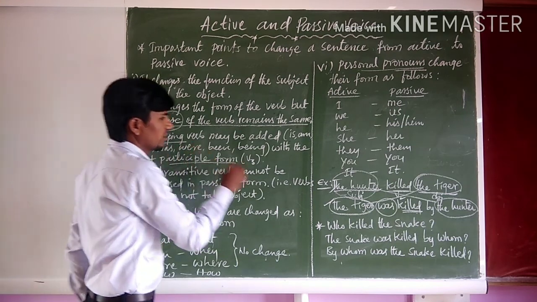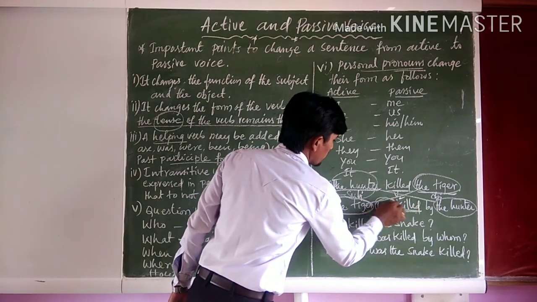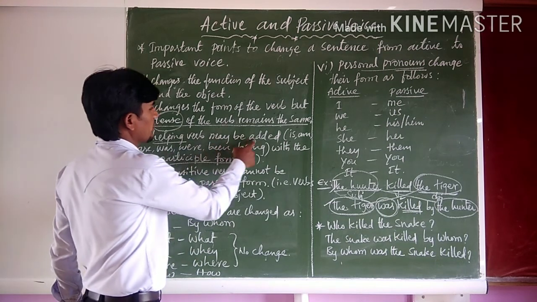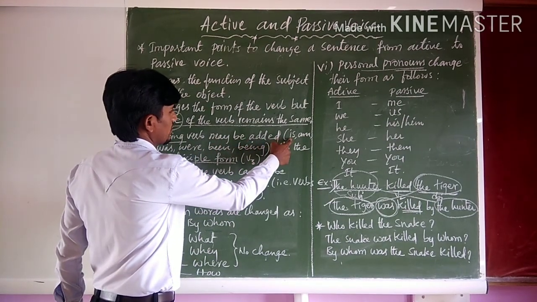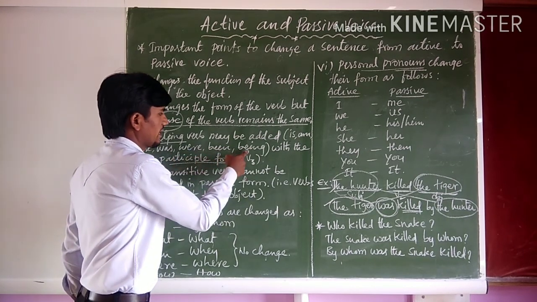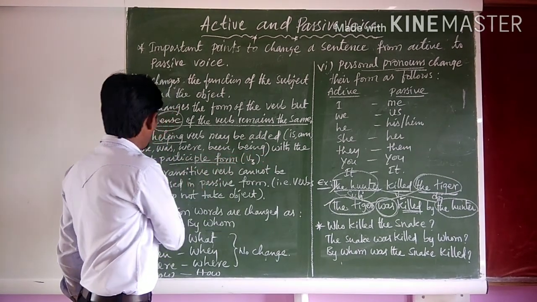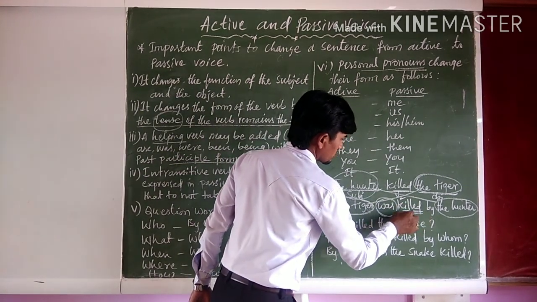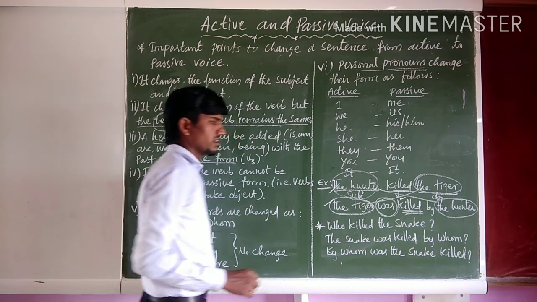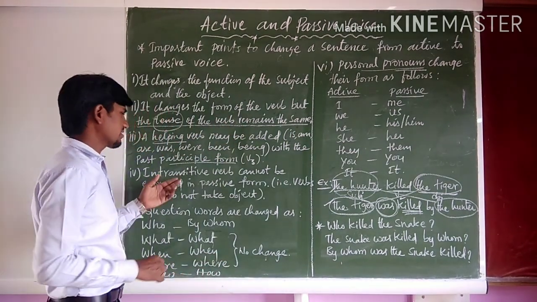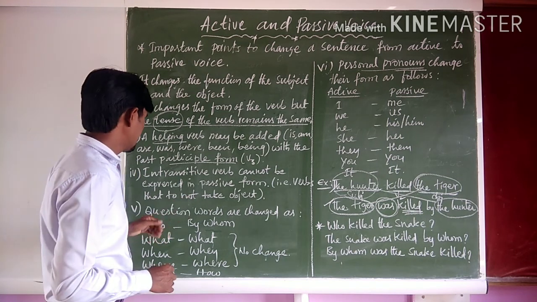A helping verb. Here, what is the helping verb? Was. A helping verb may be added, like is, am, are, was, were, be, right? So being with the past participle. Past participle is nothing but, my dear students, verb form 3. Verb form 3, right? So the intransitive verbs we have already discussed.